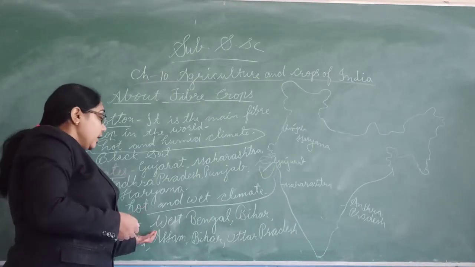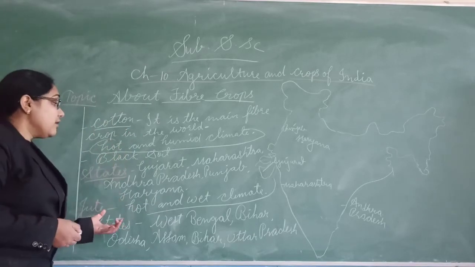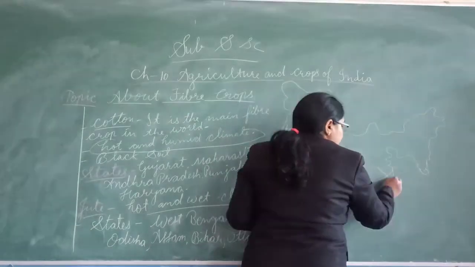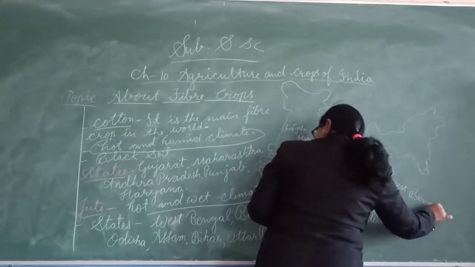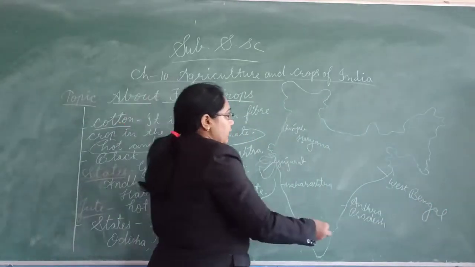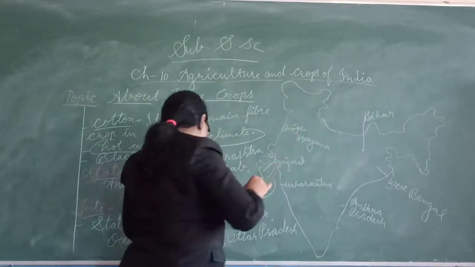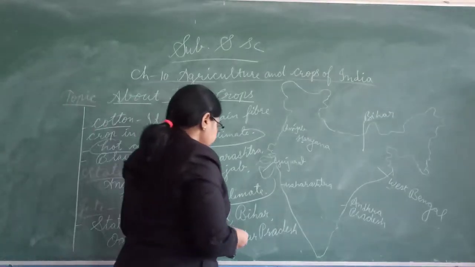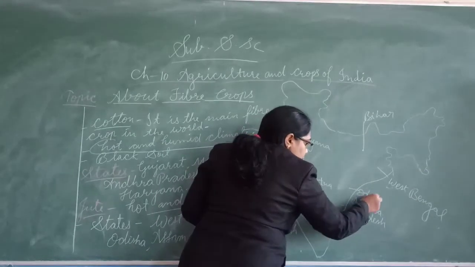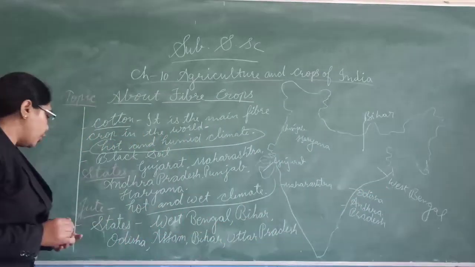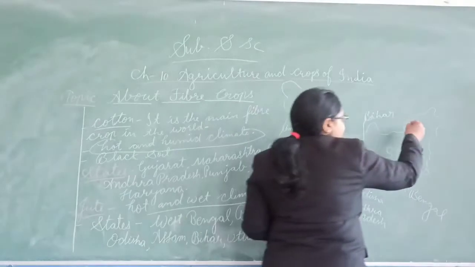Jute is produced in our country by which state? West Bengal. So here is West Bengal. Then it is found in Bihar also. So here is Bihar. Odisha also. Where is Odisha? Above Andhra Pradesh, here is Odisha. It is found in Odisha also, and in Assam also. So where is Assam? Here is Assam.